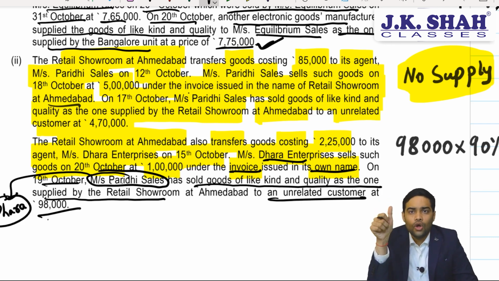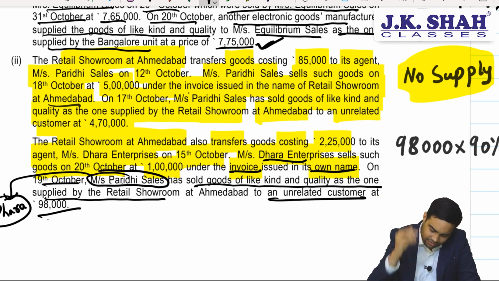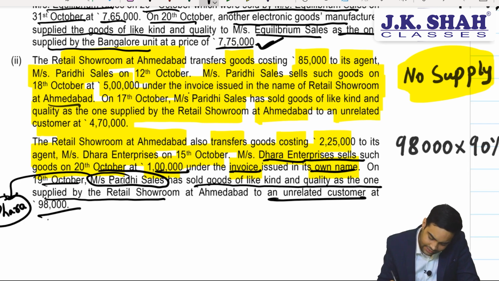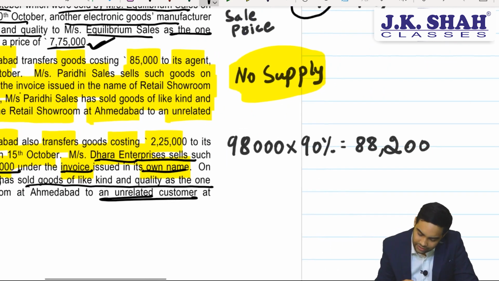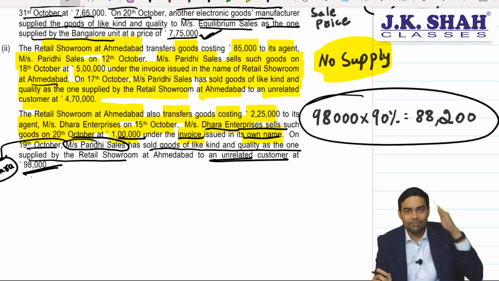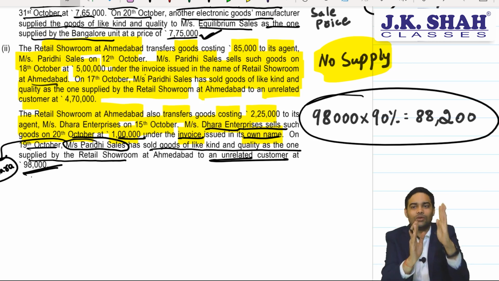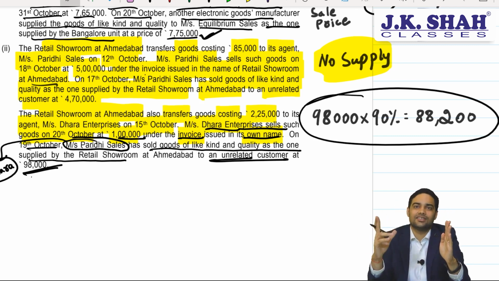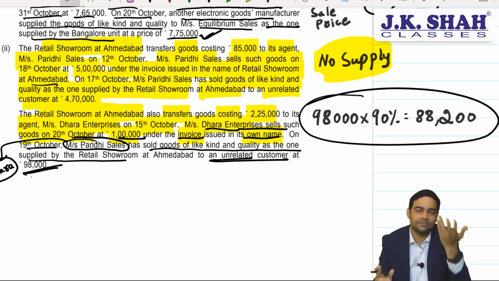Now, in such cases, you can use open market value or 90% of the price at which like kind and quality goods are sold. Now, at this particular juncture, remember Dhara is selling such goods for 1 lakh and like kind they are selling it for 98. So I can use 98 into 90%, which will be my most beneficial option. So the pricing between principal and agent would be 98,000 into 90%, 88,200. And agent is further supplying it at 98,000.